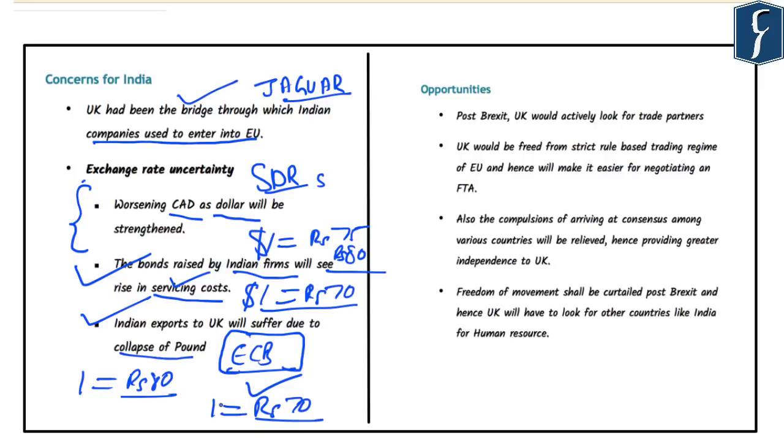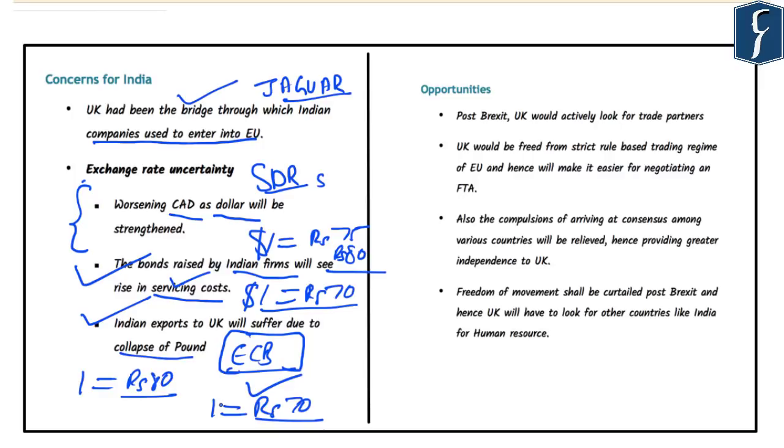And as the value of the pound decreases, Indian exports will become less competitive. So it is said that if the pound collapses, India's exports to the UK might suffer. These are a few of the concerns which have been raised by India regarding the Brexit process.